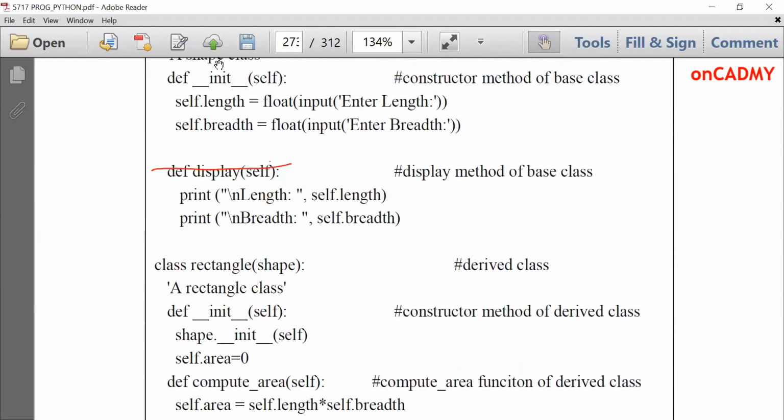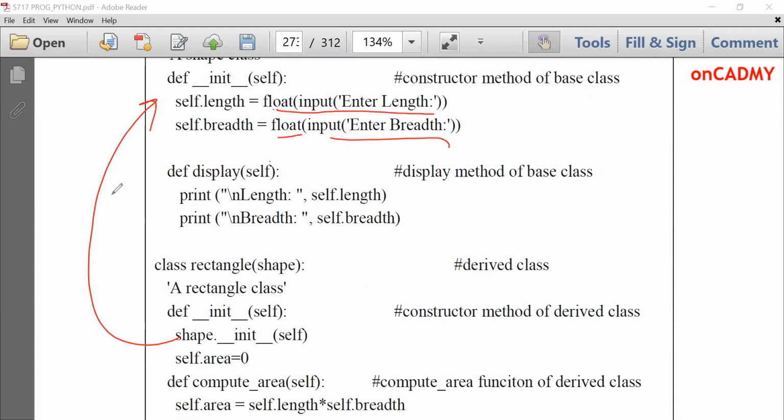Let me show you. It will ask for input of length and breadth over here. It will ask length and breadth of the base class. Enter length, and it will be converted to float, and then enter breadth, converted to float.